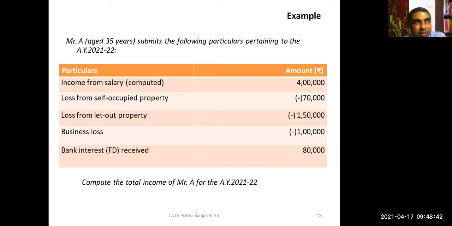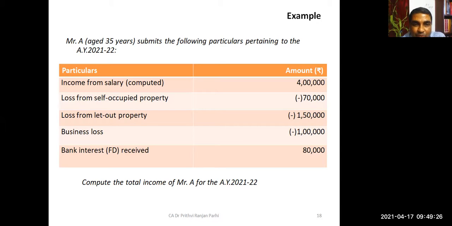Mr. A, aged 35 years, submits the following particulars pertaining to the assessment year 2021-22. Income from salary 4 lakhs, loss from self-occupied property negative 70,000, loss from let out property 1,50,000, business loss 1 lakh, bank interest received 80,000. Compute the total income of Mr. A for the assessment year 2021-22. You understood that question?